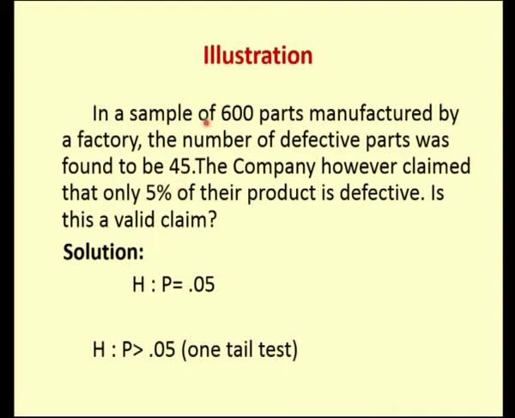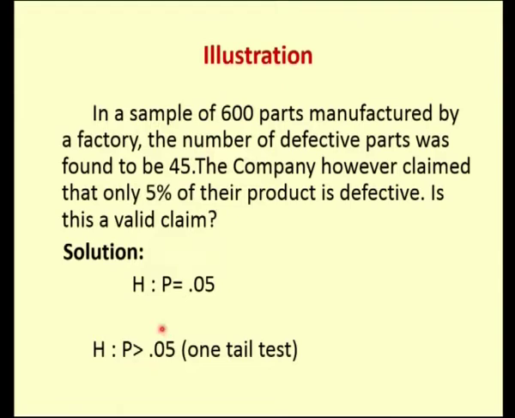Now what I do is I take a sample of 600 parts. So if you see here, 600 is more than 30, so it's a large sample test. Therefore I am going to compare this sample proportion with the population proportion. So as I told you, I am going to frame the null hypothesis H naught as P is equal to 0.05, and in my null hypothesis it claims that 5% are defective. So if there are more than 5%, then I would reject my buying habit towards that factory. So therefore my H1 will be P greater than 5%.